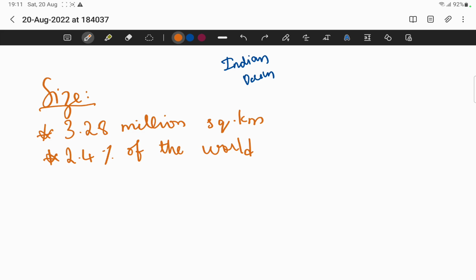2.4, which is almost equal to 2.5%, is a very great percentage when compared to all the countries, because in total we have 196 countries, right? Among them, India has 2.5% of land. It's a great thing. It's a fact. Okay.